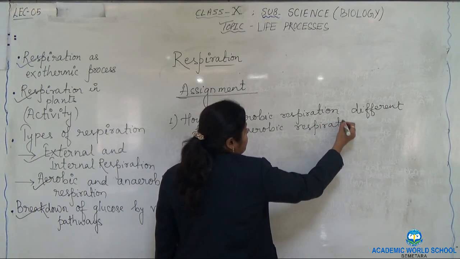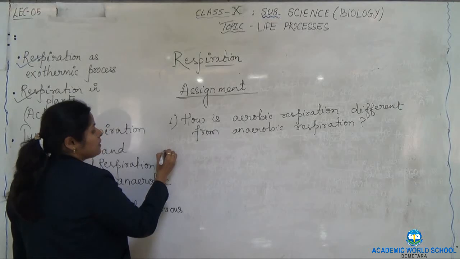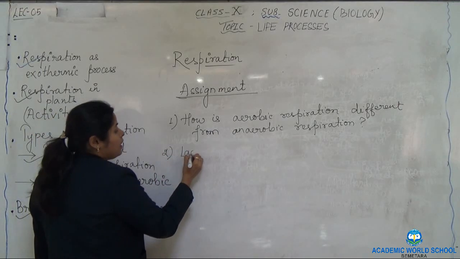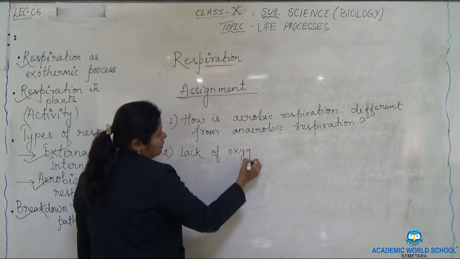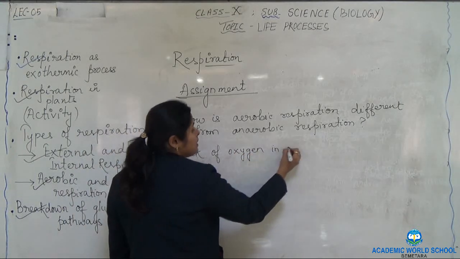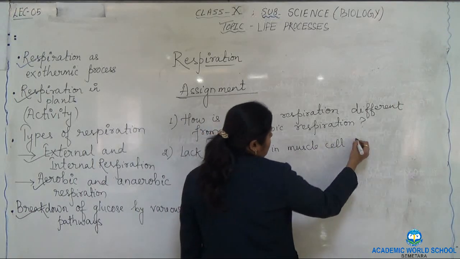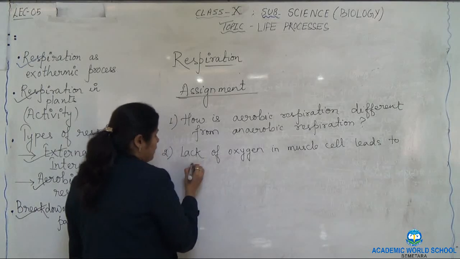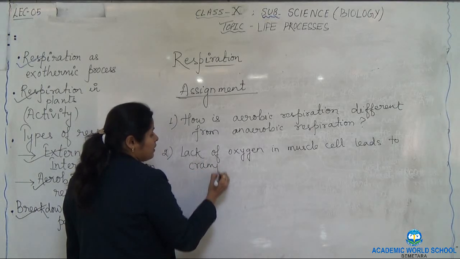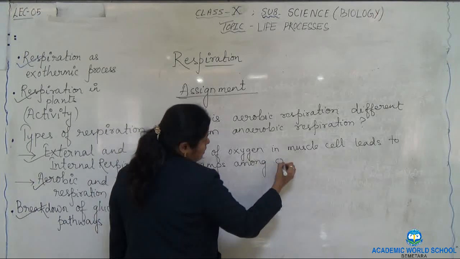Second question is, lack of oxygen in muscle cells leads to cramp among cricketers.